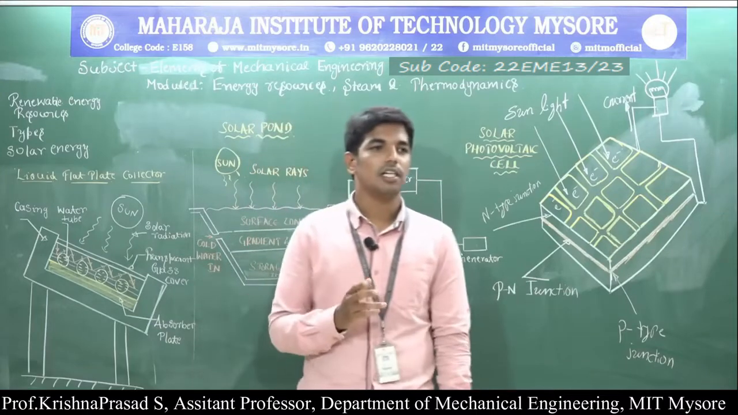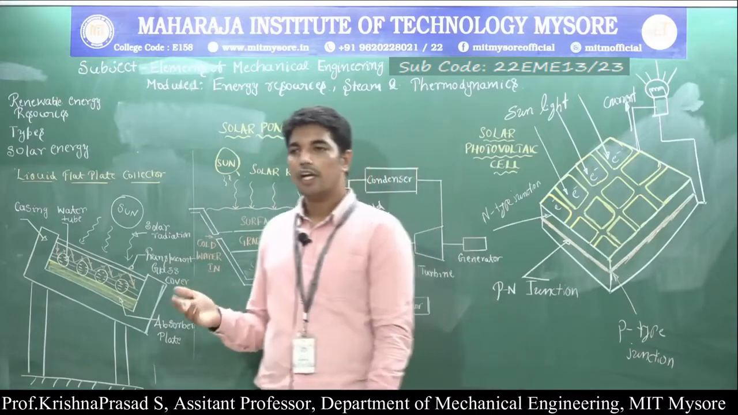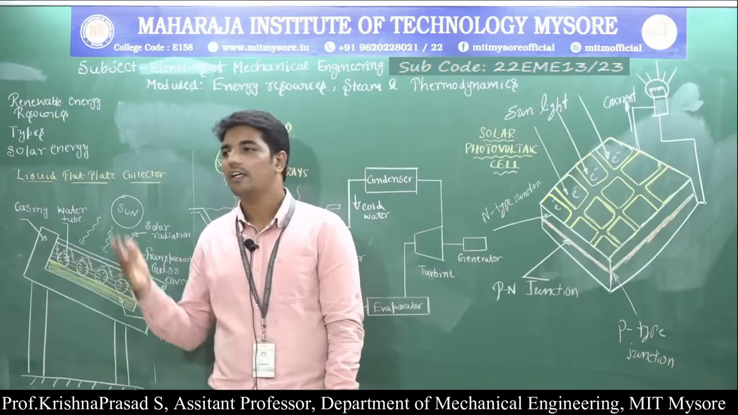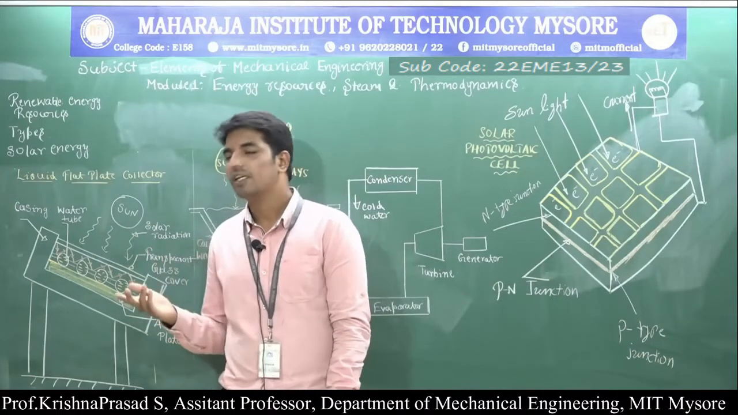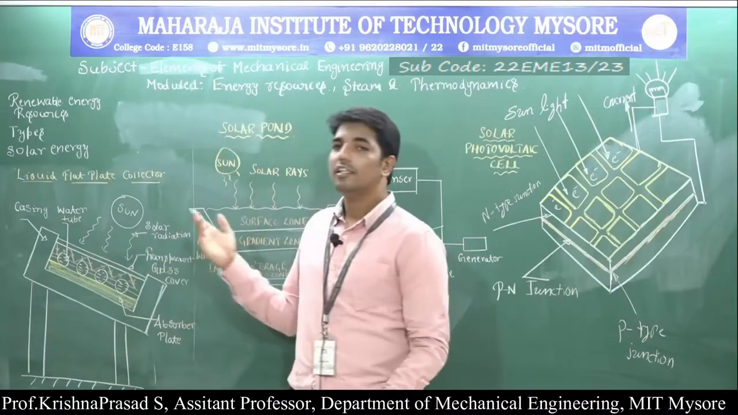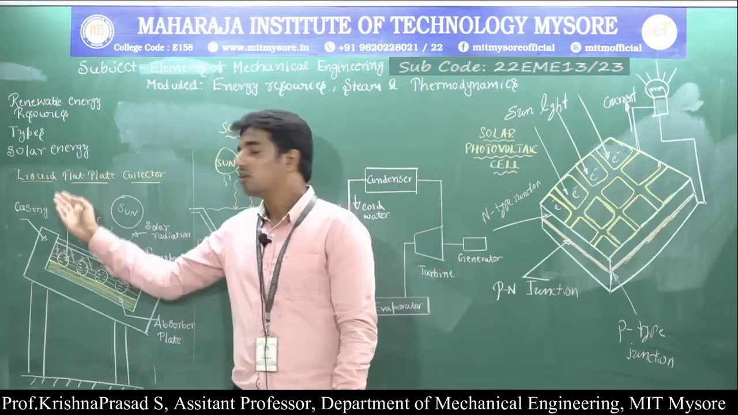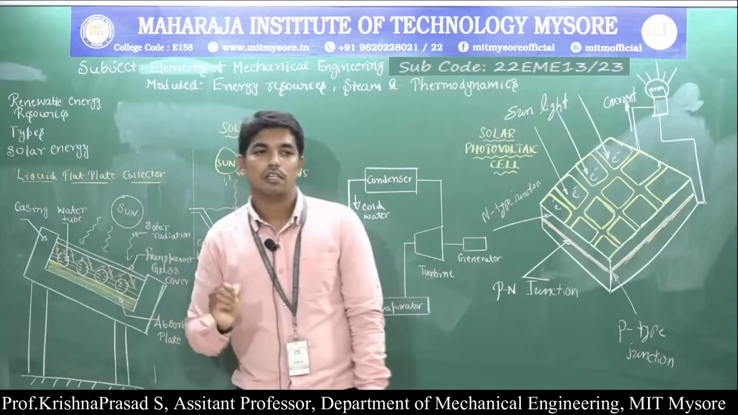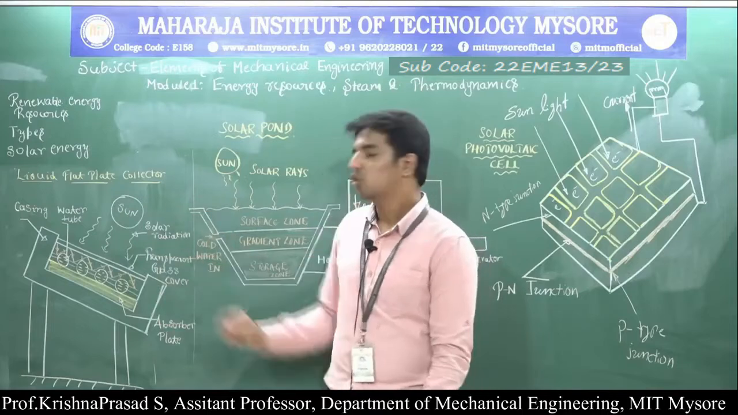The liquid flat plate collector is mainly used for low temperature applications like cooking, heating, as well as drying food grains and vegetables. Liquid flat plate collectors are used in the domestic solar water heater tank. So in the domestic solar water heater tank, first we need to understand the working of the liquid flat plate collector.